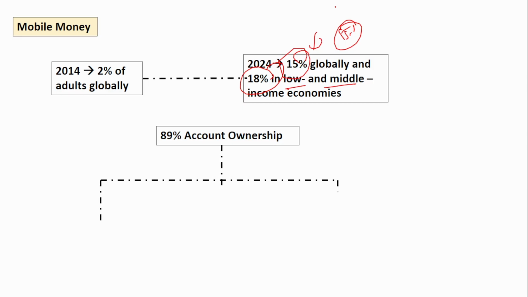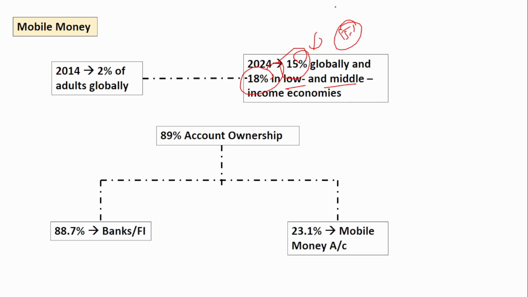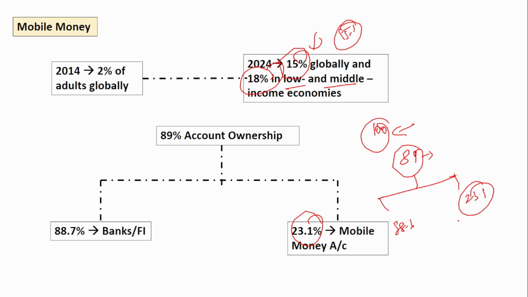So among that 89%, 88.7% have accounts in banks or financial institutions, and around 23.1% have a mobile money account. Suppose there are a total of 100 people in our country, just as an example. Then 89 people have access to an account. So from that 89, not from the 100, 88% have an account in a bank or financial institution, and 23.1% have a mobile money account.